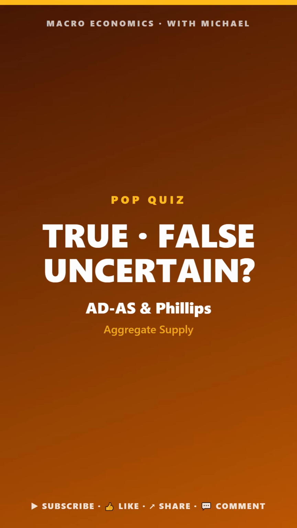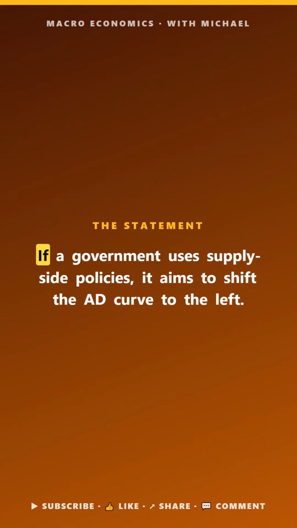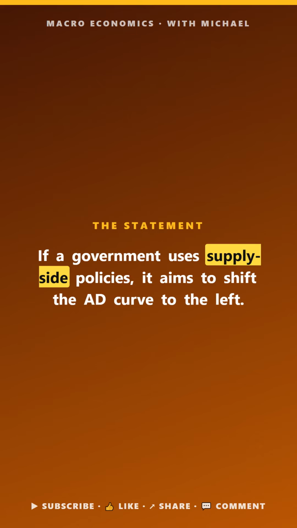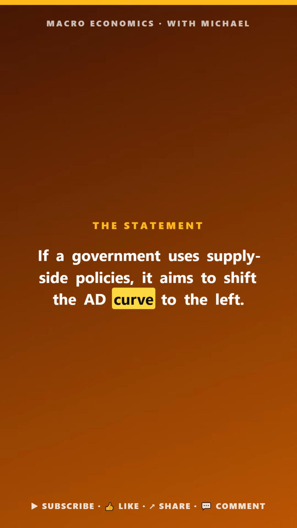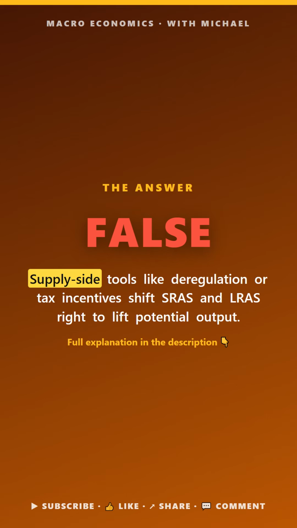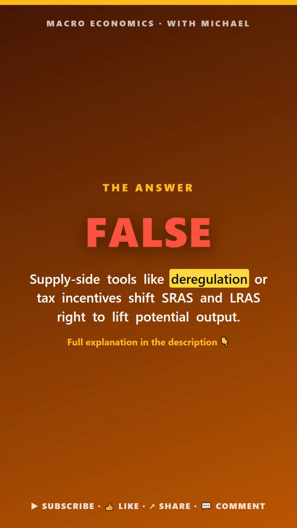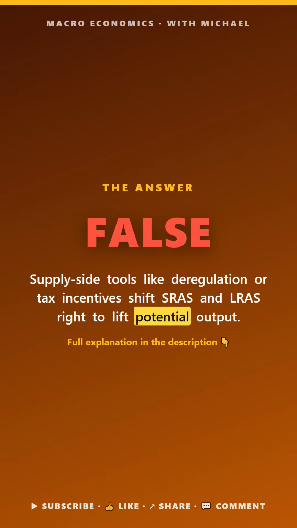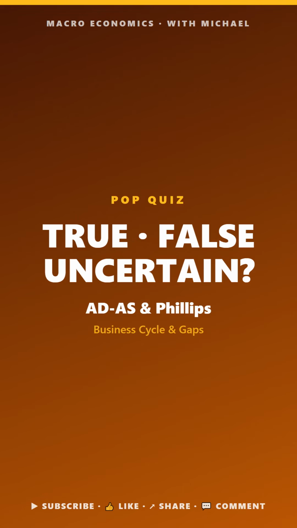Macro pop quiz. ADS and Phillips. True, false, or uncertain. If a government uses supply-side policies, it aims to shift the AD curve to the left. The answer is false. Supply-side tools like deregulation or tax incentives shift SRES and LRES right.